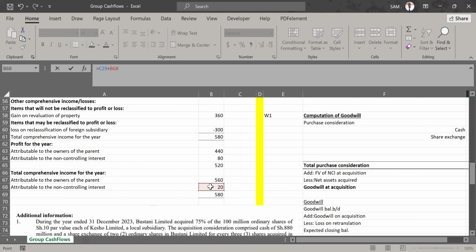Then what else? I want someone to tell us, what else do you think is affecting our NCI account? Somebody? What else do you think is affecting our NCI account? Someone should be able to see it very fast. Someone should be able to see it. I want us to finish before time ends.